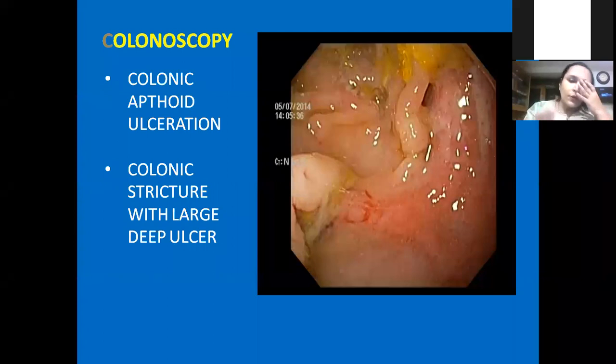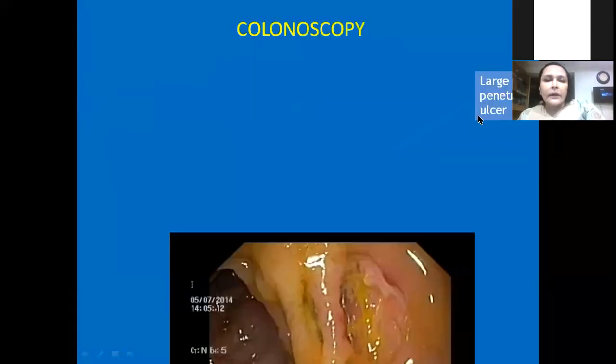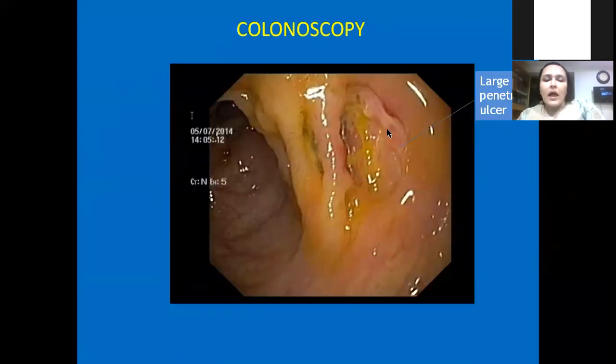So we planned to do endoscopy and colonoscopy. In the colon, when I entered just beyond the hepatic flexure, I couldn't go any further, and the appearance was like this. This was the visualizing part. Probably the ulcer was perforated from this part, and a colonic stricture was there. I couldn't go. It was all fibrosed, and there were large, deep ulcers everywhere. You can see this ulcer, and this ulcer. I couldn't go beyond after some time. I was really scared because I could perforate this again.